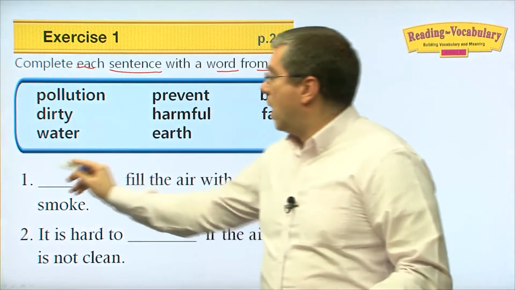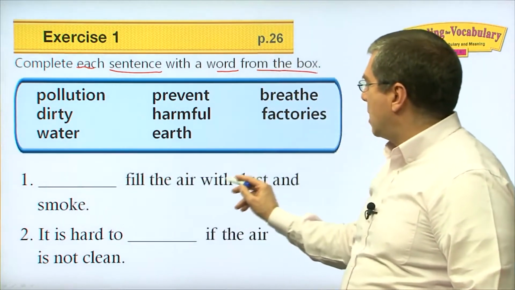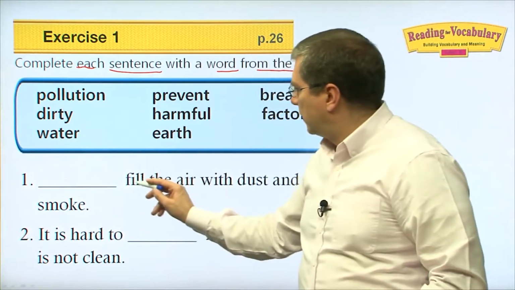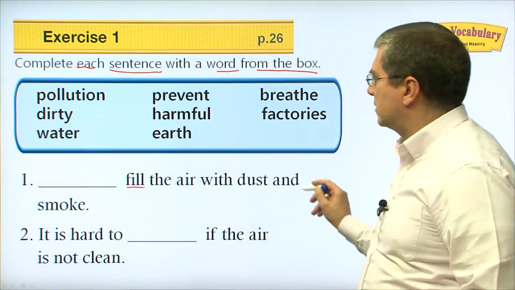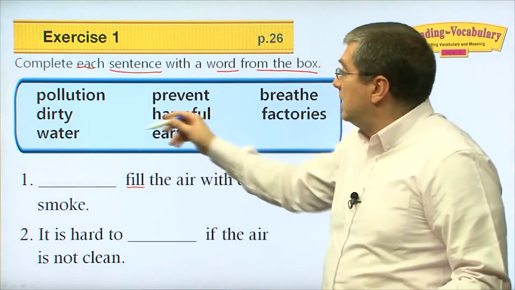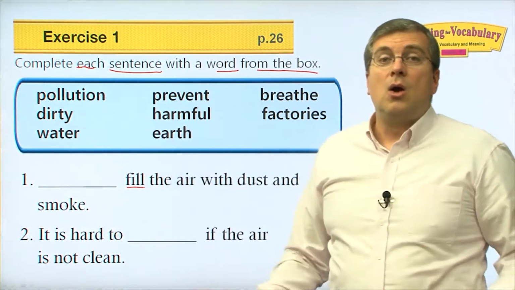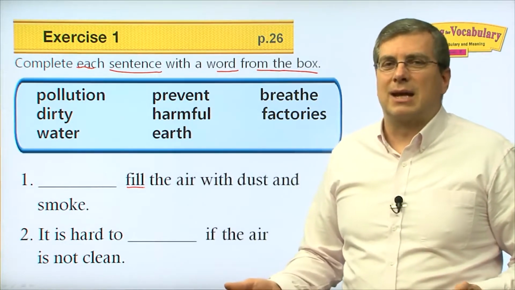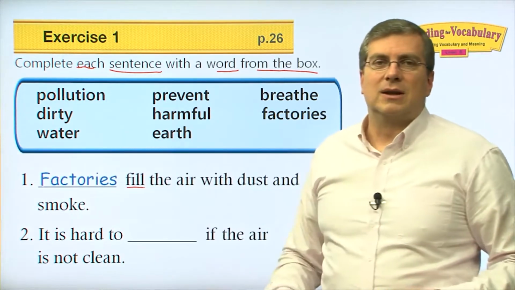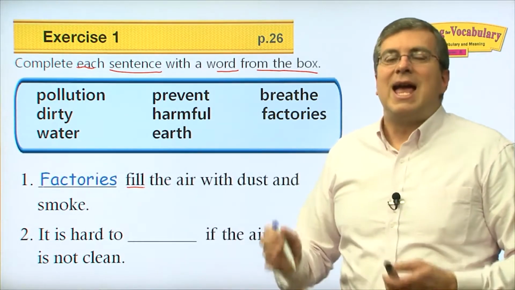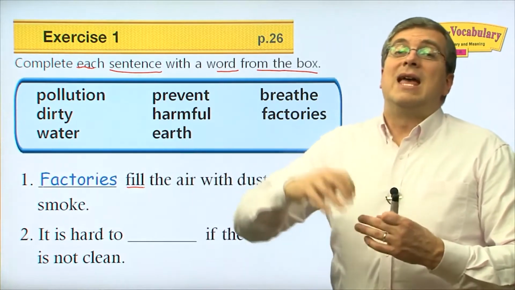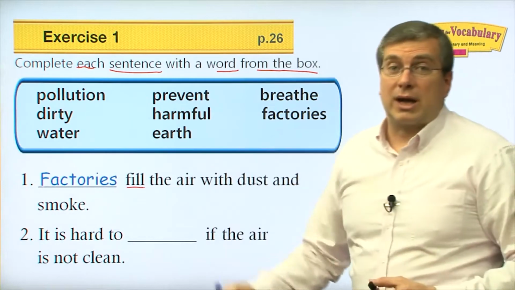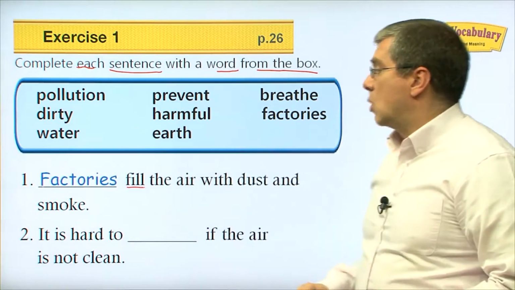Number one, beep, fill the air with dust and smoke. So what fills the air with dust and smoke? Think of a place where machines make things, right? Factories is a place where machines make things, and they unfortunately also fill the air with dust and smoke when the machines are working.